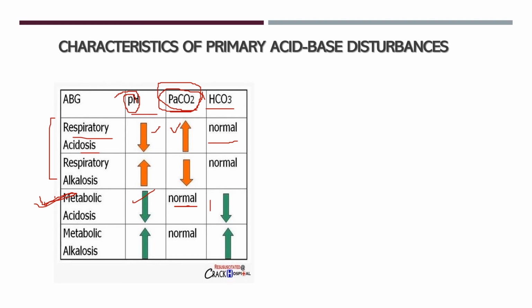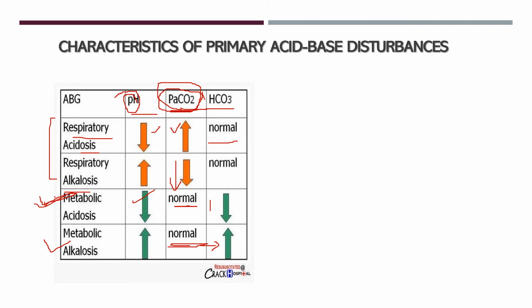Okay. Now come to the condition when the pH is more than 7.4, so that is alkalosis. First we'll look at the pH. The second point, we'll look at the partial pressure of carbon dioxide. We know the normal pressure is 40 millimeters of mercury. If it is less, then the main cause is related to respiration, so it is respiratory alkalosis. Now if the partial pressure of carbon dioxide is normal, then we will look at the bicarbonate concentration. If the bicarbonate concentration is high, then it is metabolic alkalosis. So this is a very simple situation.